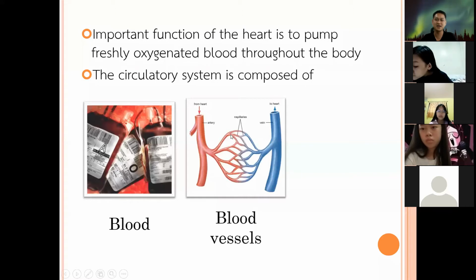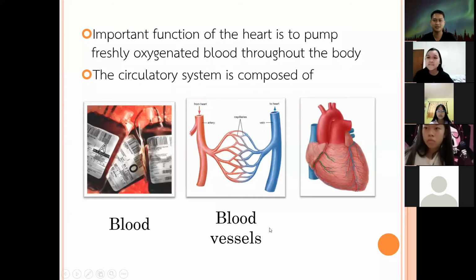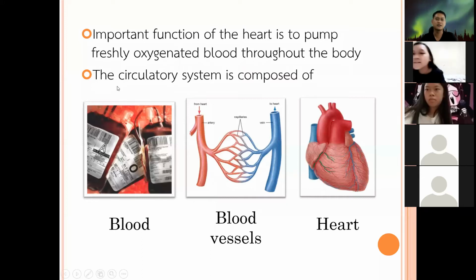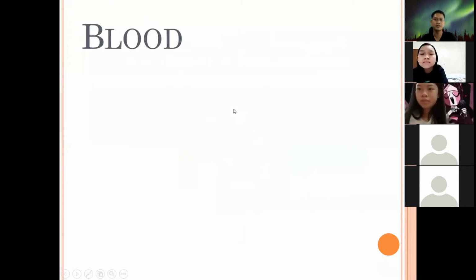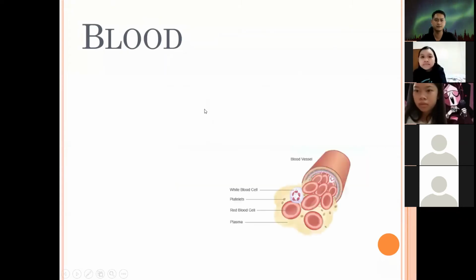Okay, I'll show you the answer. Blood vessels. And the most important part of the circulatory system is the heart. Very good. So the circulatory system is composed of blood, blood vessels, and heart. We will discuss those one by one. Let's start with blood.